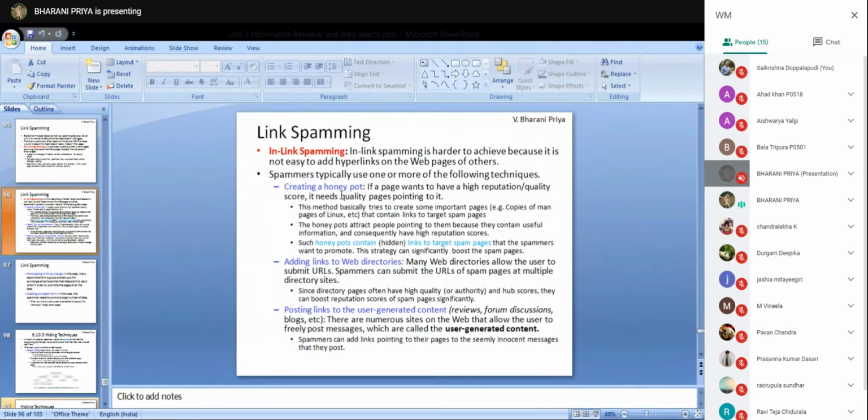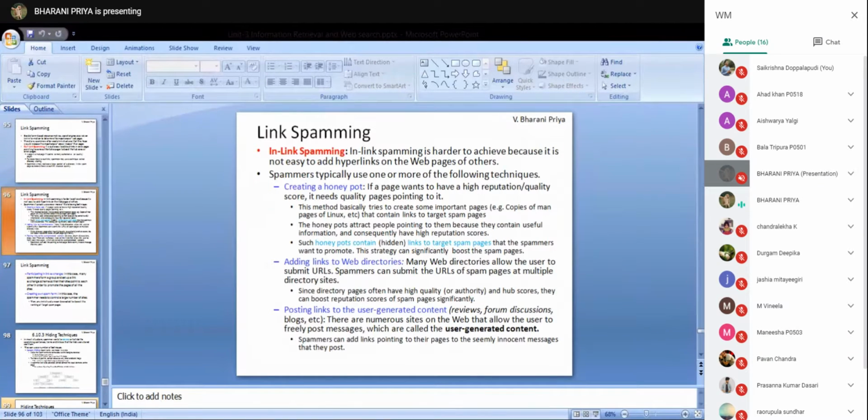And mainly honeypots are created for avoiding cyber attacks, to mislead the cyber attackers.